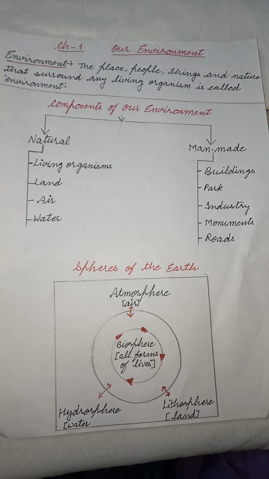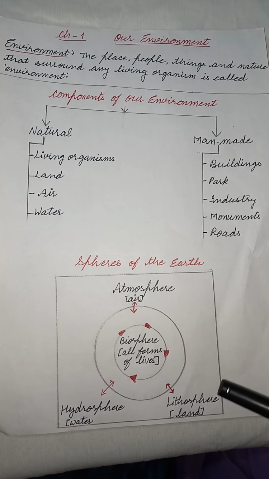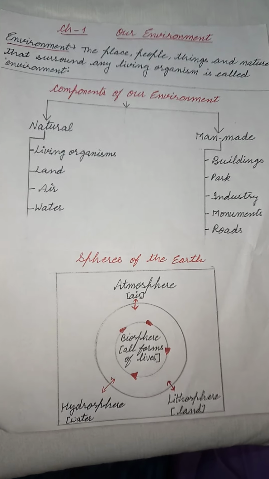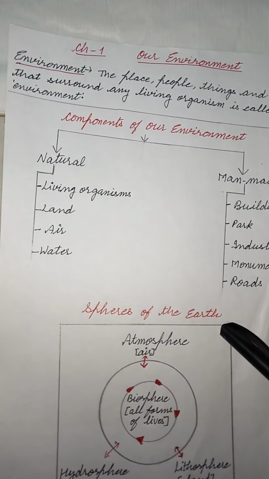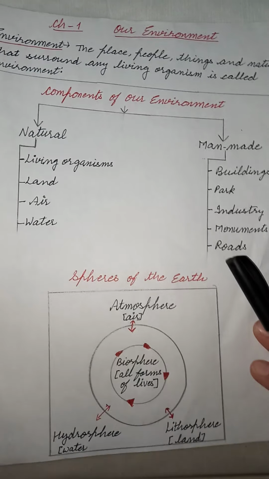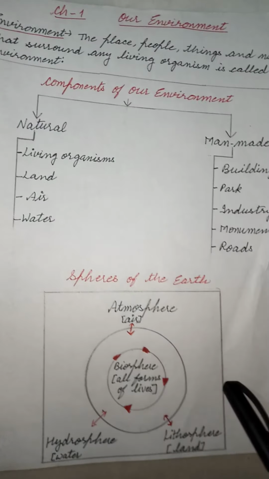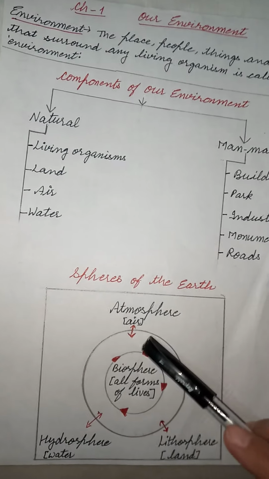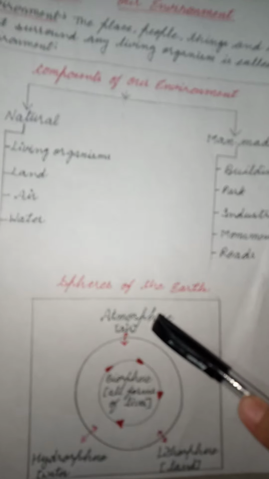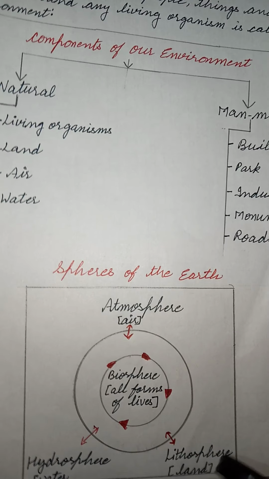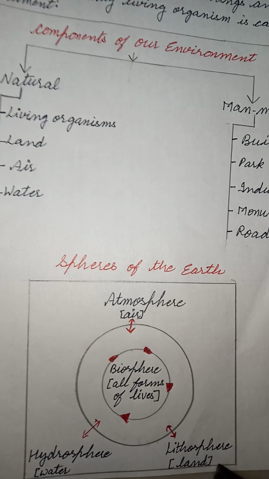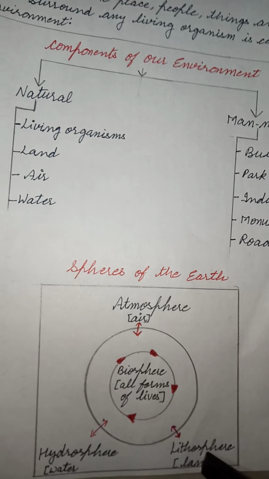Now we will do spheres of the earth, or we can say major domains of the earth. Means what we find on the earth. This is a diagram of spheres of the earth. On the earth, air is called atmosphere. Lithosphere is land, all land area is called lithosphere.